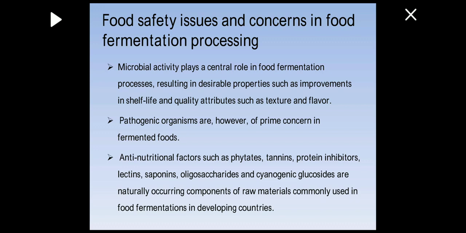Anti-nutritional factors such as phytates, tannins, protein inhibitors, lectins, saponins, oligosaccharides, and cyanogenic glucosides are naturally occurring components of raw materials commonly used in food fermentations in developing countries. So these are anti-nutritional factors. Why are they called anti-nutritional factors? Because they don't allow the growth of the pathogenic organisms.